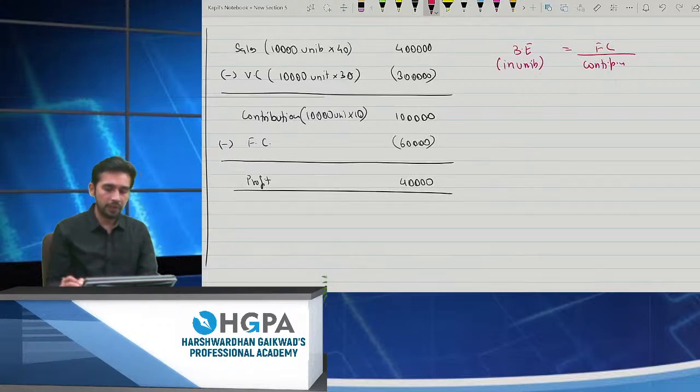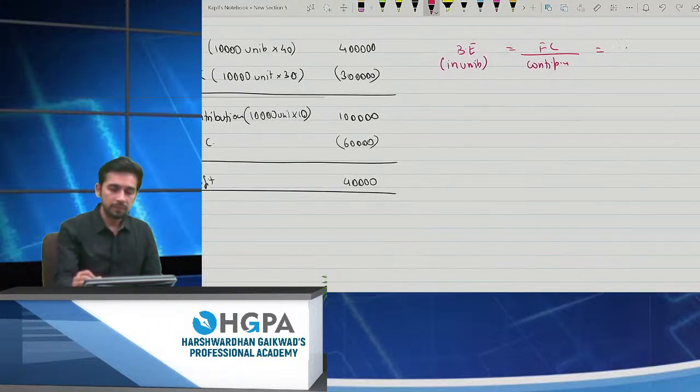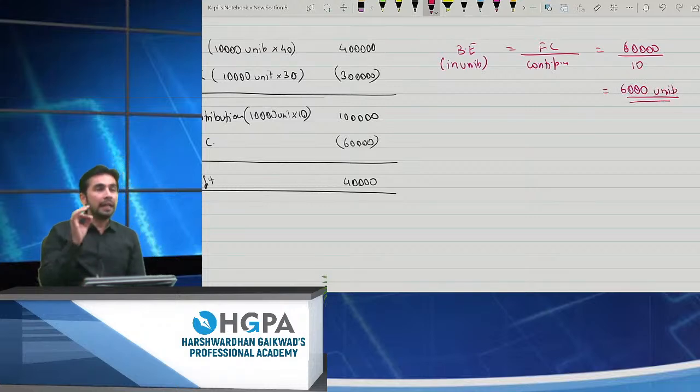So how much is fixed cost? 60,000. And how much is contribution per unit? 10. That means at 6,000 units, I will achieve a break even. That means I need to sell anyhow 6,000 units at a minimum, because at 6,000 units I will incur no profit, no loss. Below 6,000, I will be in loss, and above 6,000, I will be in profit.